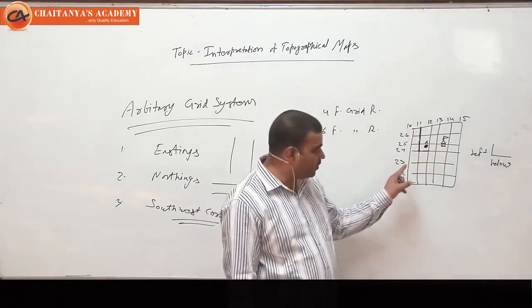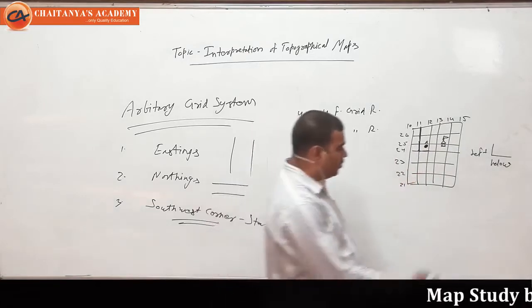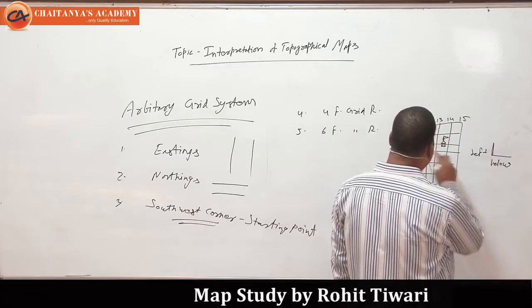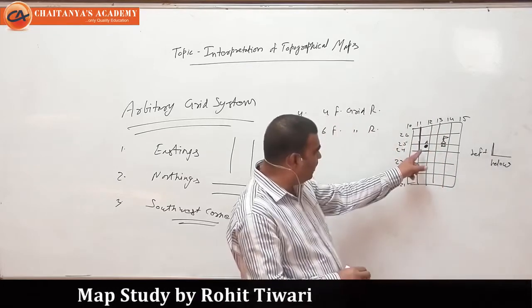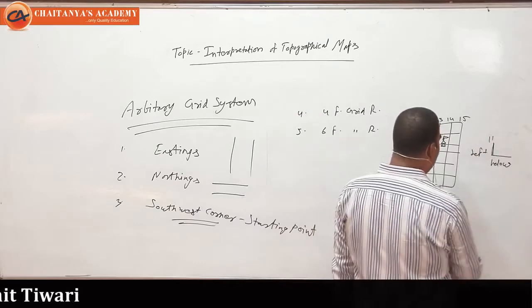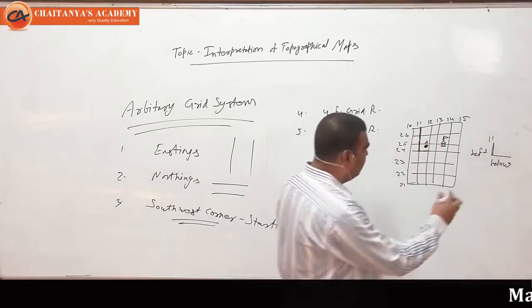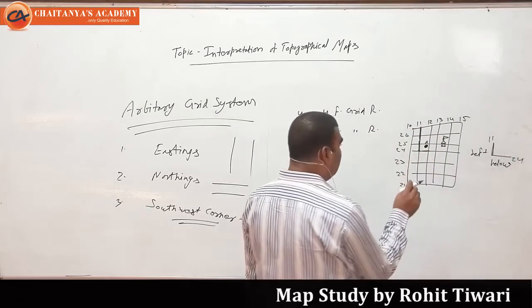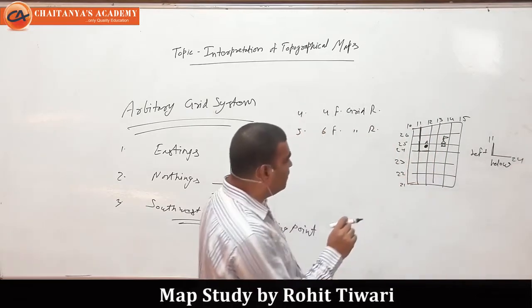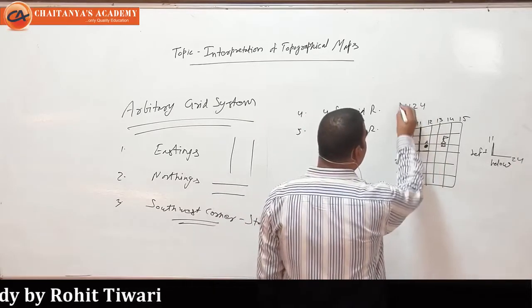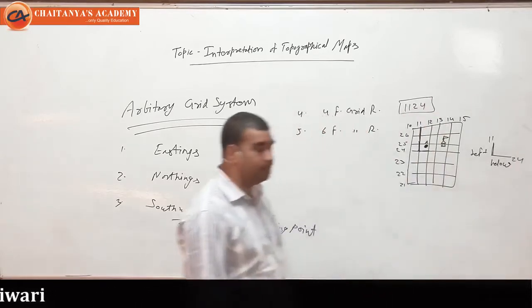You can remember southwest in the similar way. So Aswa comes under the 11 number easting, and below we have 24. So what will be the 4-figure grid reference of Aswa village? It would be 1124. I hope you understood.